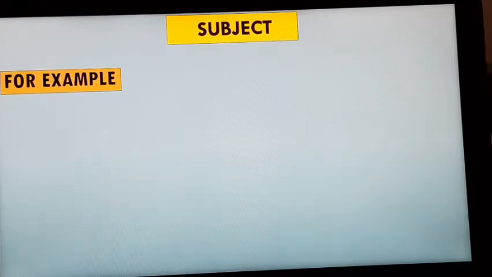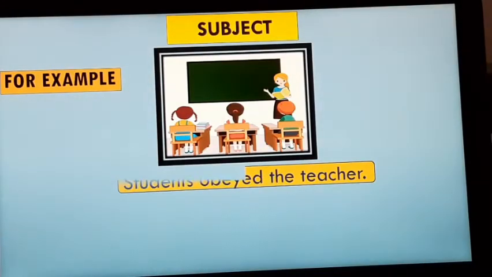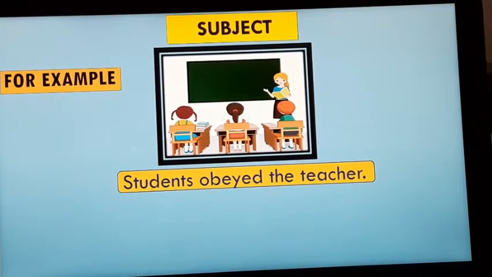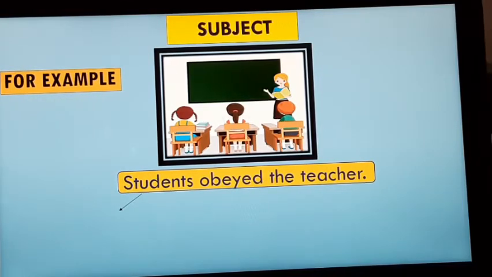Here the example is, students obeyed the teacher. Obeyed means respected. So the sentence is, students obeyed the teacher. Here, what is the subject in this sentence? About whom is the sentence? Yes, the sentence is about the students, because who obeyed the teacher? Students obeyed the teacher.